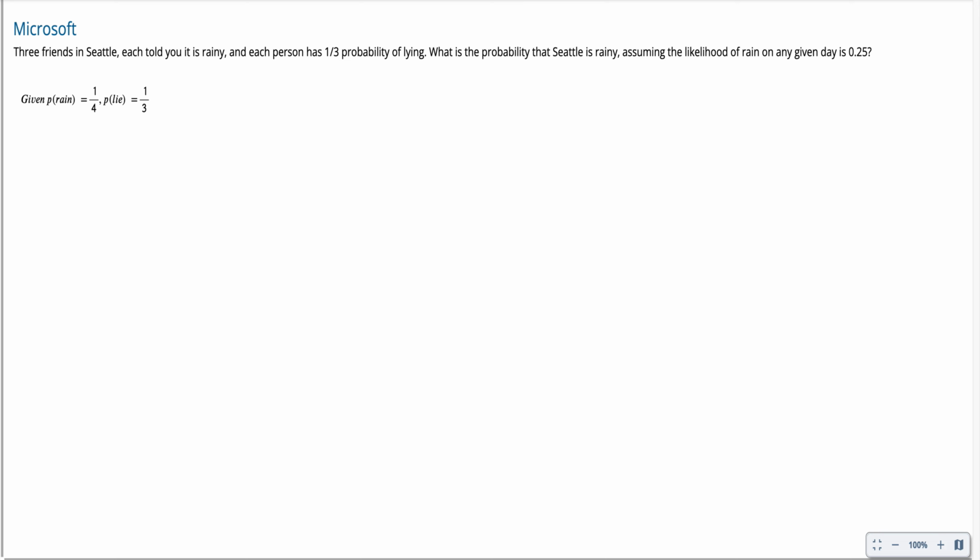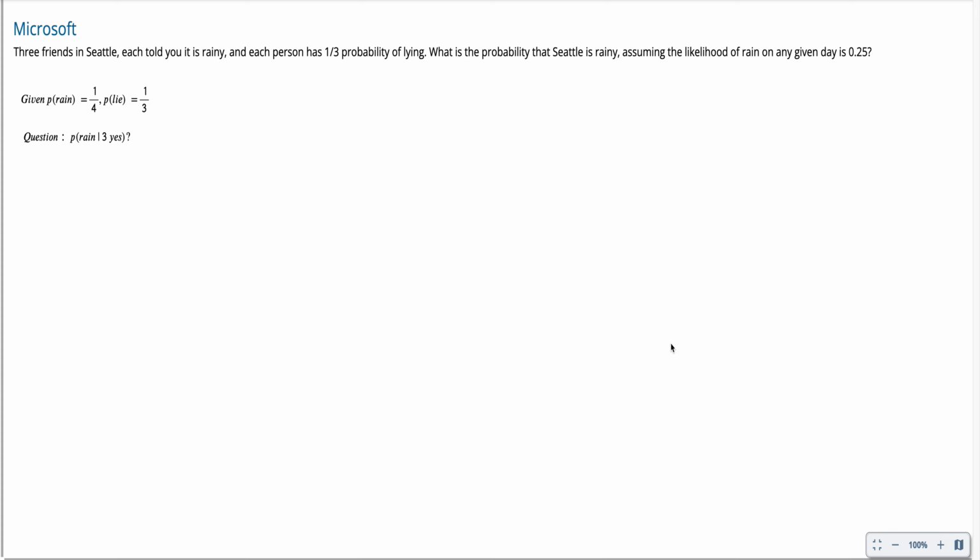So the question is, what is the probability of raining in Seattle, given that all your friends are telling you that it is? This is a very standard conditional probability: given all your friends said yes, what is the probability that Seattle is raining?